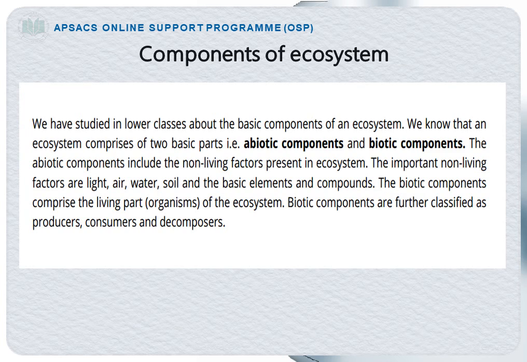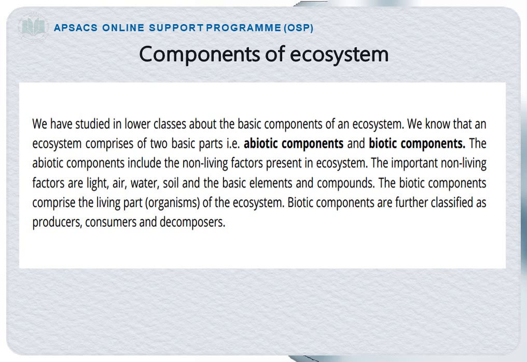Components of ecosystem. Before starting the components of ecosystem, we will define the term ecosystem. So the ecosystem can be defined as the community of the group of living organisms that live in and interact with each other in a specific environment. In simple words, we can say that the interaction of organisms with their environment is known as ecosystem. Now coming towards the components. The ecosystem comprises two basic components, that is biotic and abiotic components.